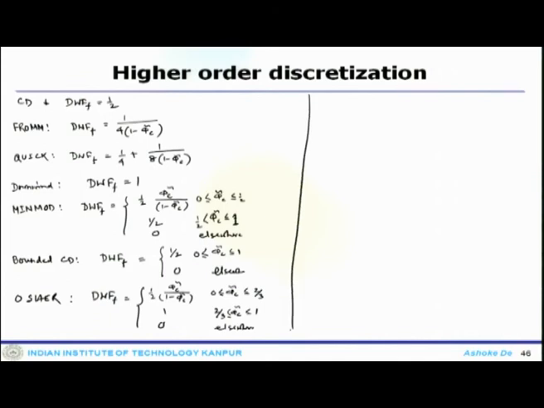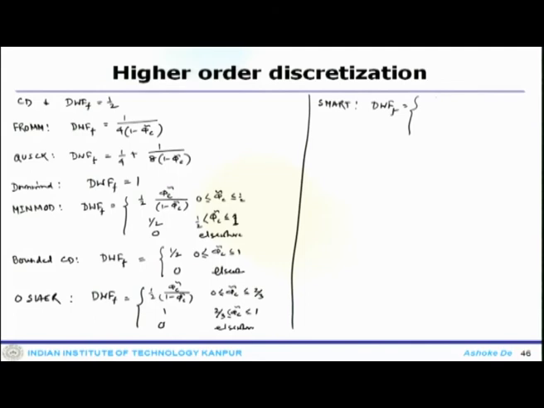Then you get SMART, where the DWF factor is in 4 different segments.